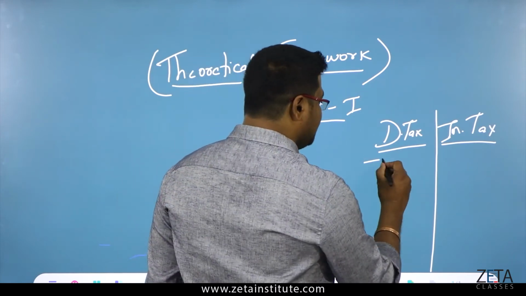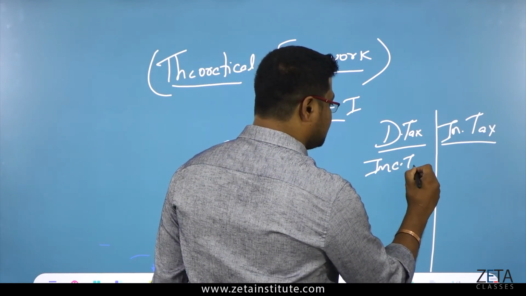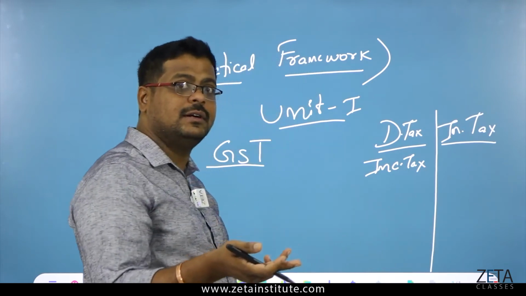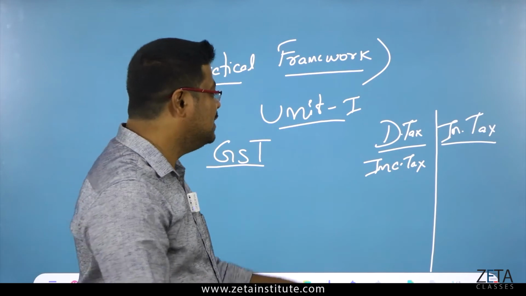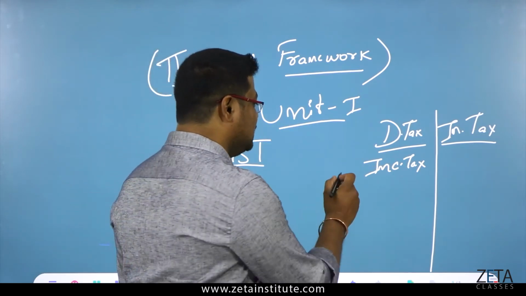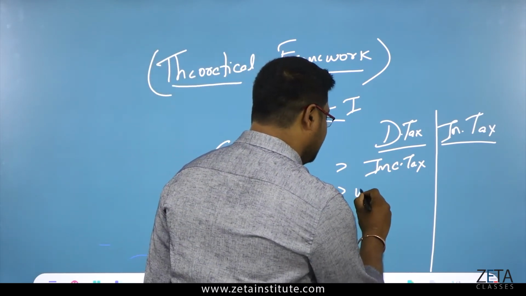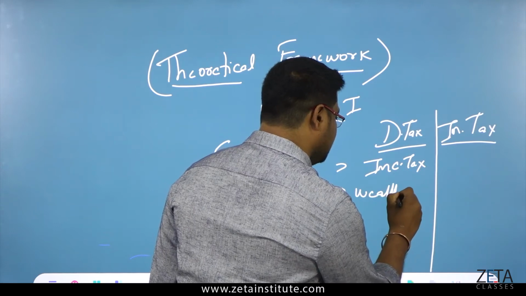For example, income tax, very, very important. In India, the majority of people don't pay income tax. Then comes the wealth tax.